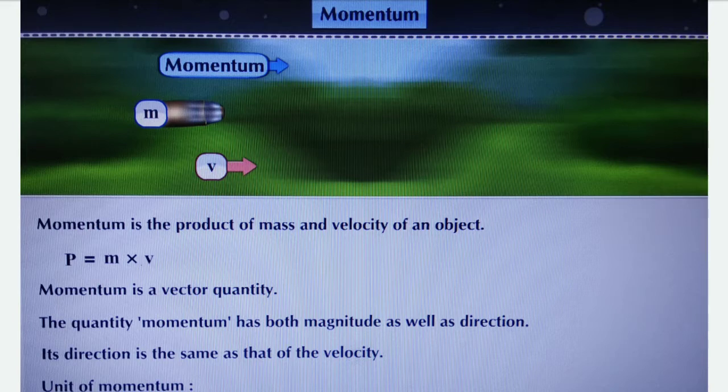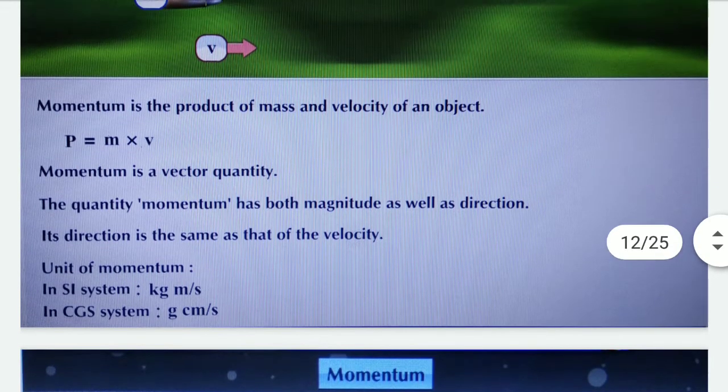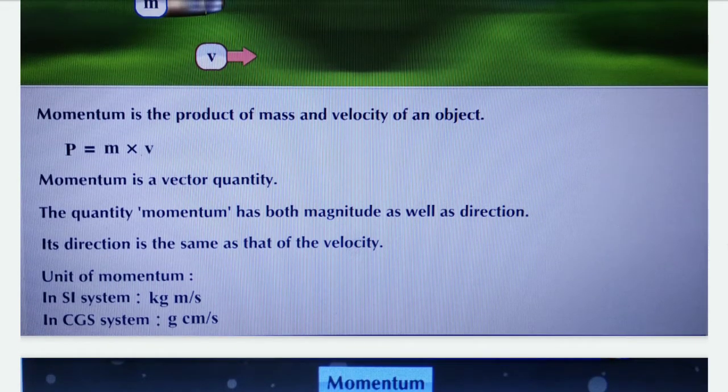The quantity momentum has both magnitude as well as direction. Its direction is the same as that of the velocity. What are the units of momentum? In the CGS system, the unit of momentum is gram centimeter per second, and in the SI system, the unit of momentum is kilogram meter per second.